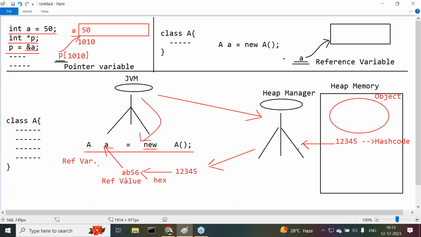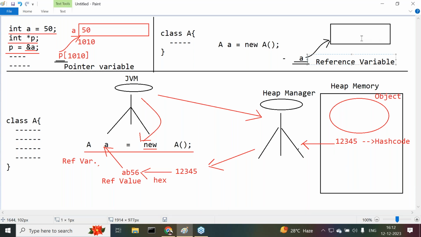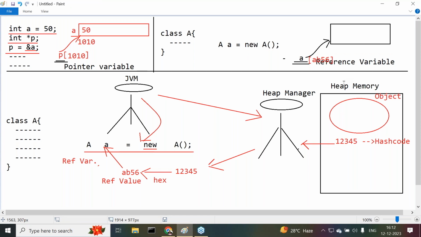What is the reference value of the object? A reference value is a hexadecimal form of the hash code. What is a hash code? Hash code is a unique identity provided to each and every object in the form of an integer value. Now, a reference variable is able to refer a block of memory by storing the object reference value. Object reference value is not an address location. Hash code is not an address location. So a reference variable is not using any address location to refer a block of memory. It uses the reference value. The reference value is a hexadecimal form of the hash code. Hash code is a unique identity provided by the heap manager.